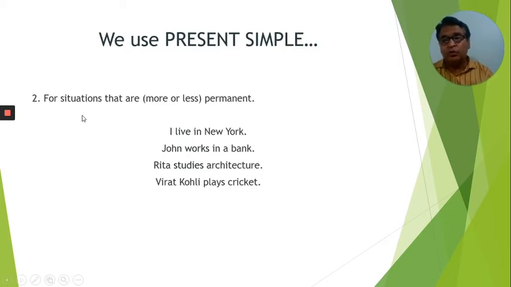Simple present tense is again used for situations that are more or less permanent. Like I live in New York. So this is a permanent situation of mine, that I live in New York. John works in a bank. So John is a permanent employee of the bank, and he has been working in a bank for a very long time. So we can say that John works in a bank. Rita studies architecture. Again, this is a permanent act of Rita, that she studies architecture. Virat Kohli plays cricket. So this again is an action which Virat Kohli does on a regular note. So this is a permanent action of Virat Kohli, that he plays cricket.